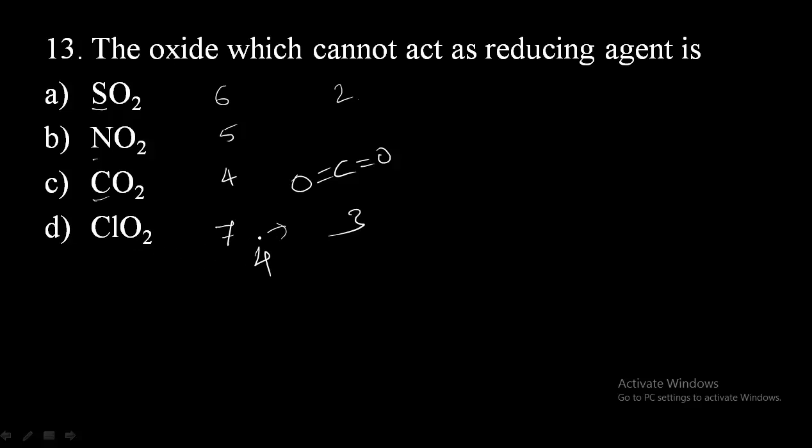So still 3 electrons are there to donate to the other compound. So all these will act as reducing agents except carbon dioxide, because carbon has the tetravalency and it is satisfied in carbon dioxide. So it has no extra electrons to donate. So therefore option C will be the right one.